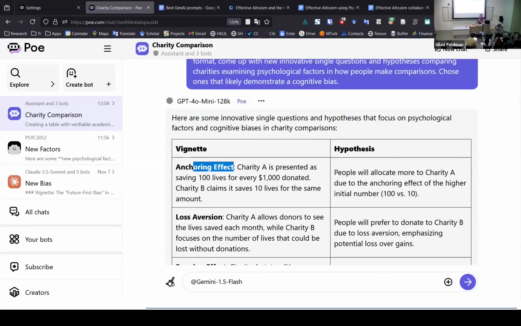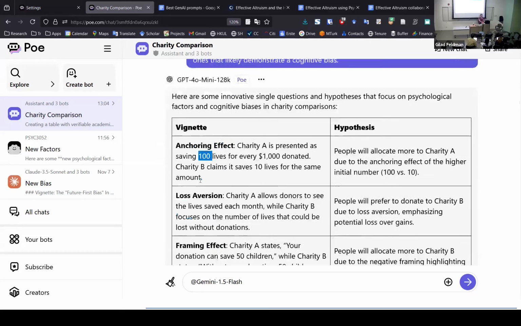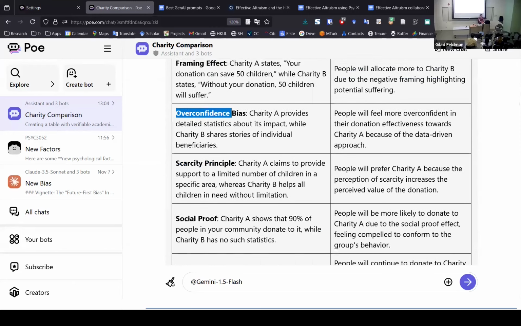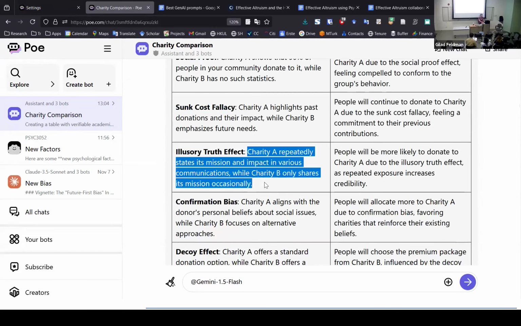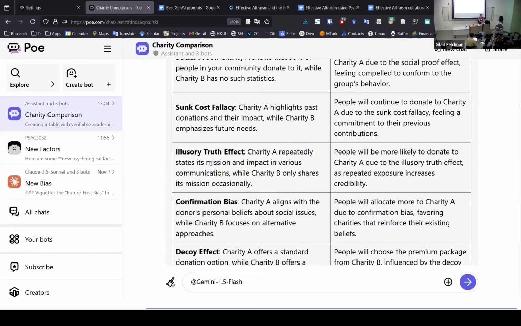And it talks about a lot of cognitive biases that I teach in the other class in judgment decision making. So loss aversion, anchoring effect, overconfidence, framing, scarcity, social proof. So this is already great because it gives me all these charities. Charity A repeatedly states its mission and impact in various communication. Charity B only shares its mission occasionally. So this is already quite nice, but it's not exactly what I was looking for.